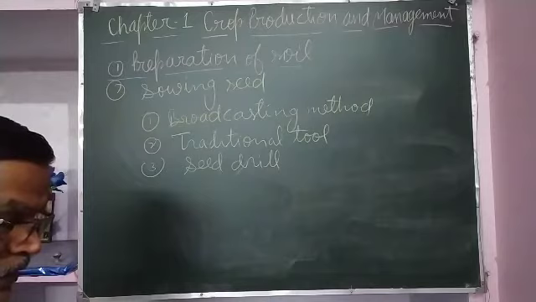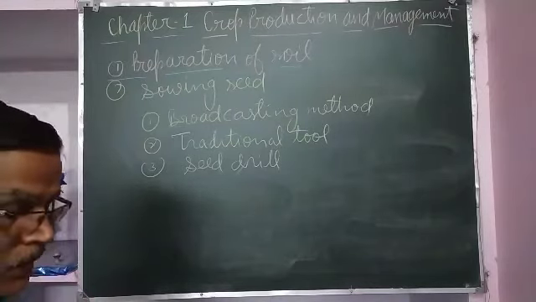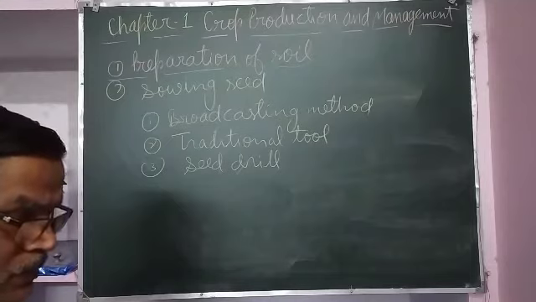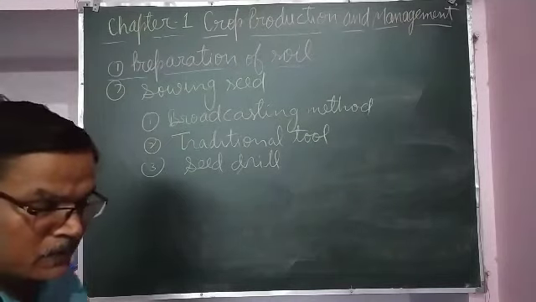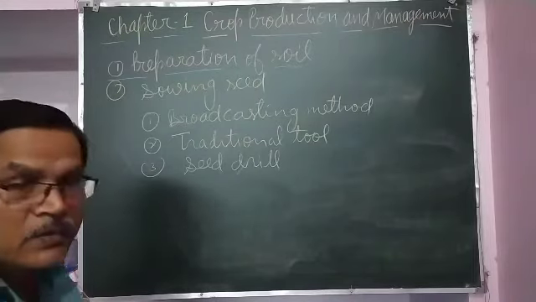This tool sows the seeds uniformly at proper distance and proper depth, and it ensures that seeds get covered by the soil after sowing. This prevents damage caused by birds.